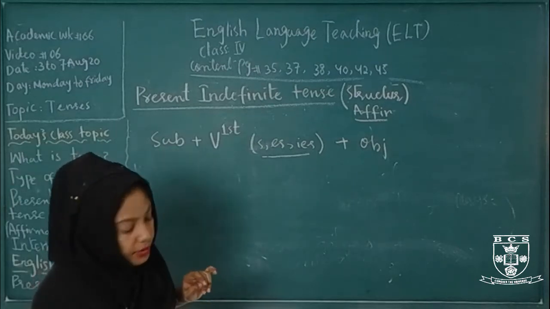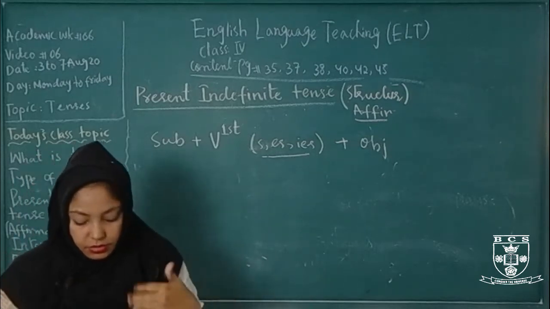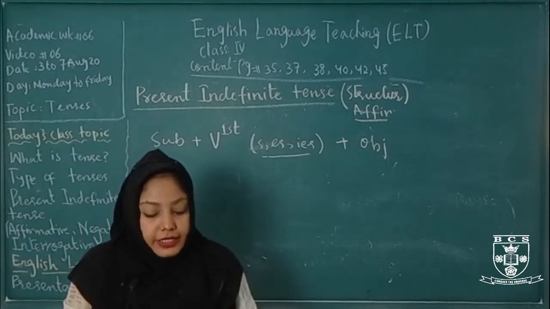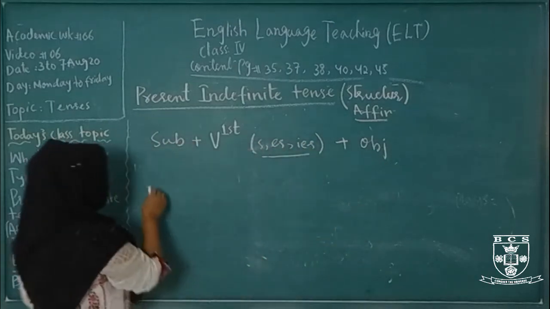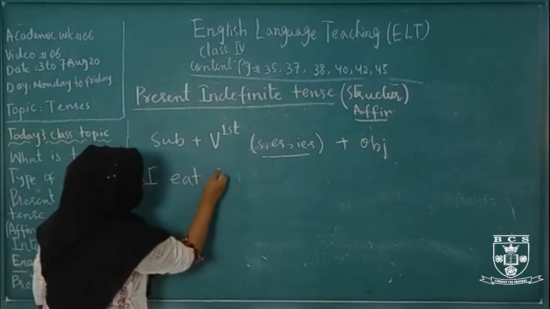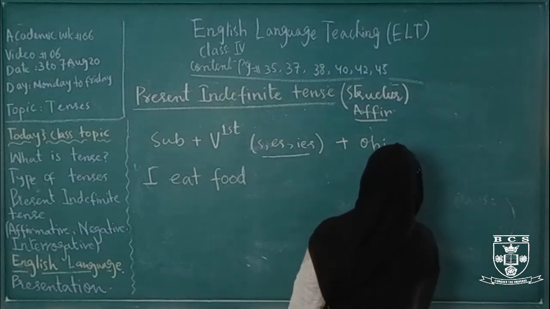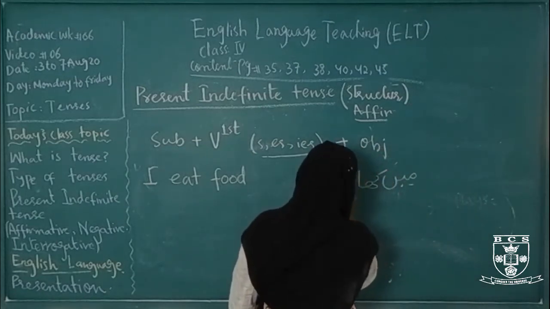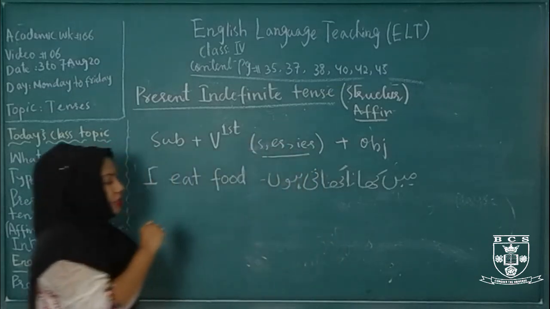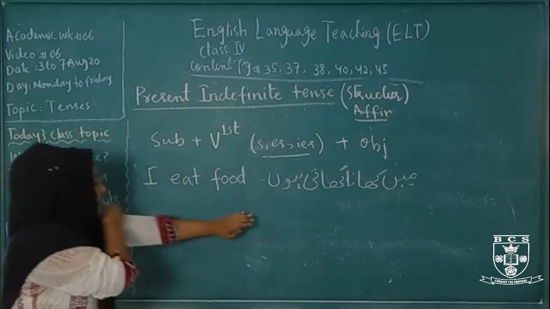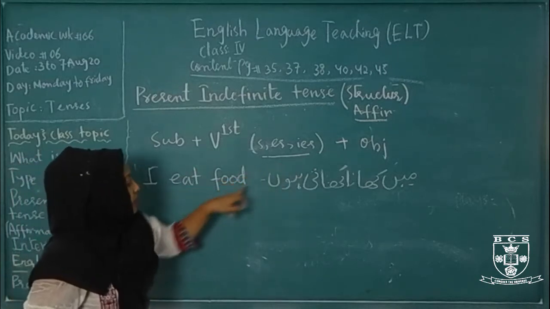Affirmative means positive statement. The work we are doing on our daily basis, it's our present indefinite tense. Like, I eat food. In Urdu, main khana khati hoon. This is my daily habit, routine. People need food, I need food as well. I eat food. Subject I, verb eat, and the object is food.